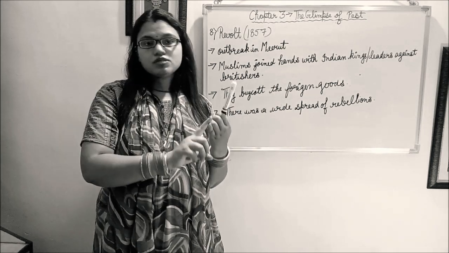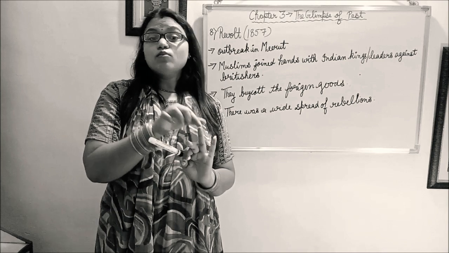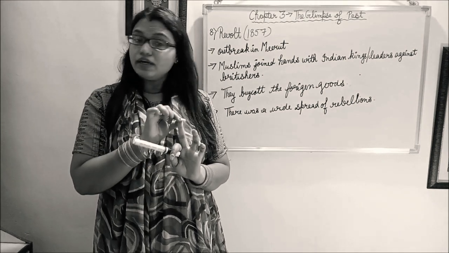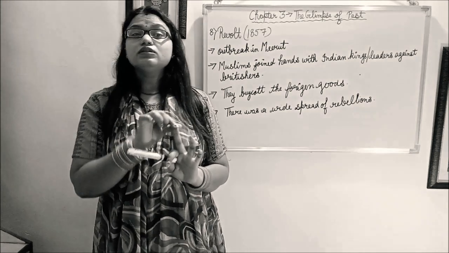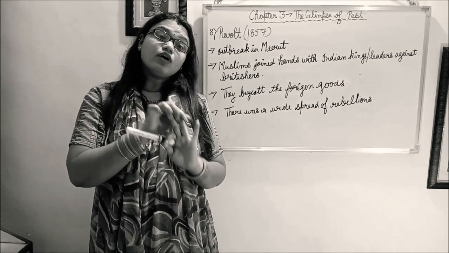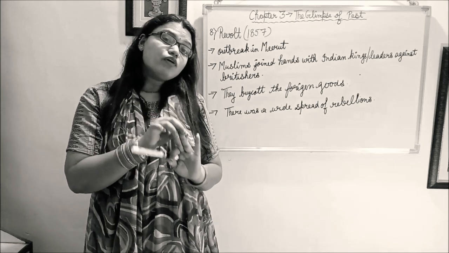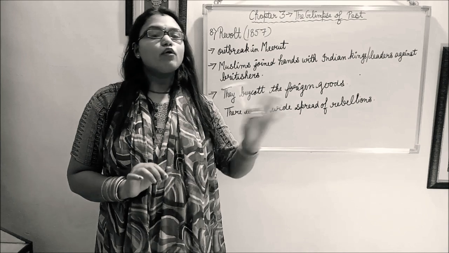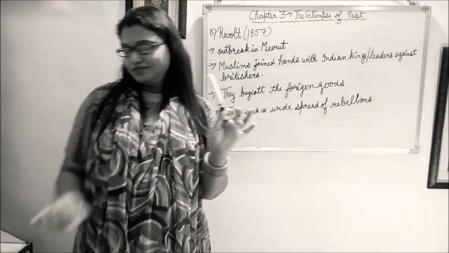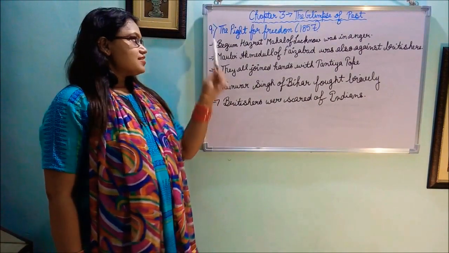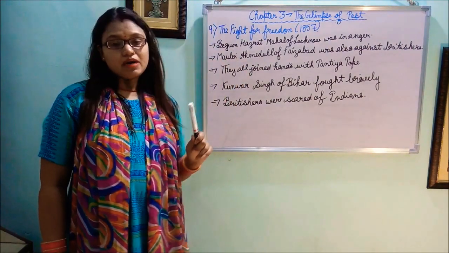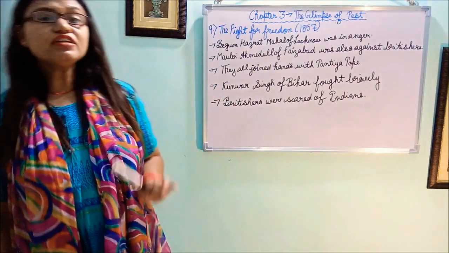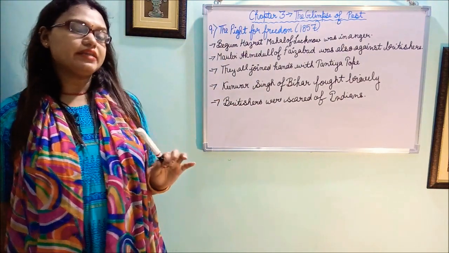The Britishers were on one side. Muslims and Indians, Brahmins and other people were on the other side. They all were against the Britishers. They all wanted the Britishers to get out of their country. Understand? So now students, we will discuss the ninth part, that is the last part of this chapter, the fight for freedom. After the revolt, the actual fight started.